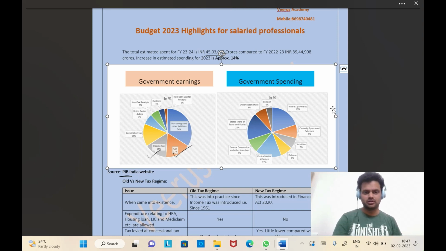Okay, let's go on to the topic. Yesterday's budget total proposed expenditure is 45 lakh crores. It is 45 lakh crores for 2023, which is around 14% higher than last year's budget. Last year, 2022, the proposed expenditure was 39 lakh crores. So there is a 14% increase.